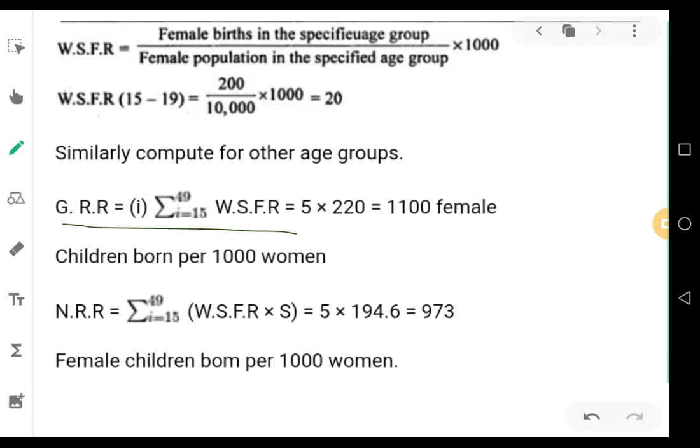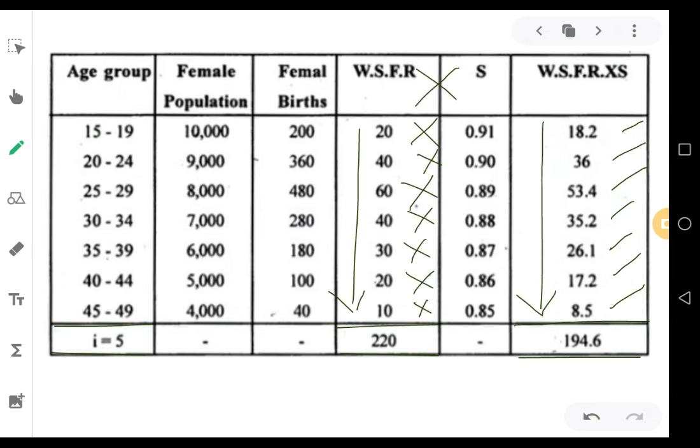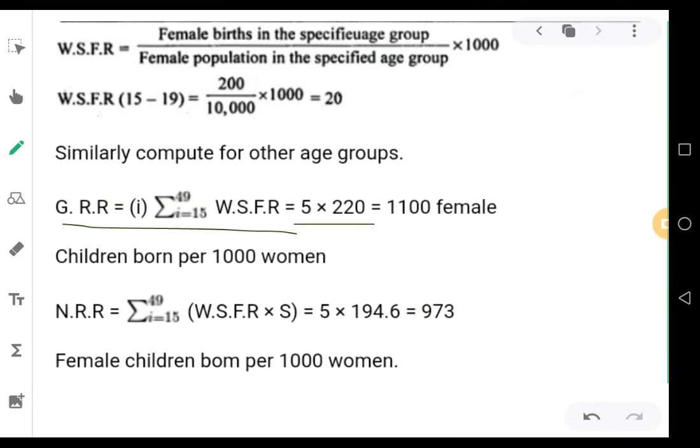So 5 into summation of WSFR, which we have just totaled here, that is 220. This is used for calculating GRR. So 5 into 220 means 1100 female children born per 1000 women. So the GRR answer is 1100.